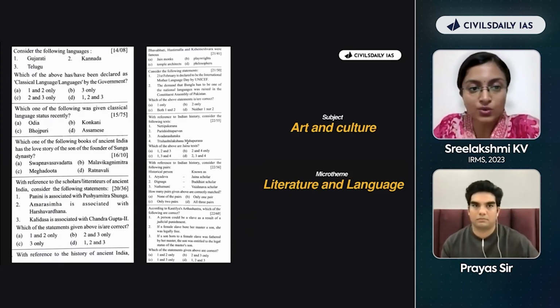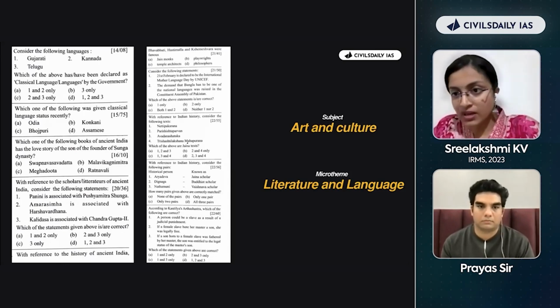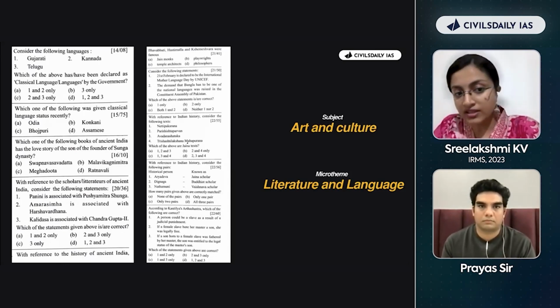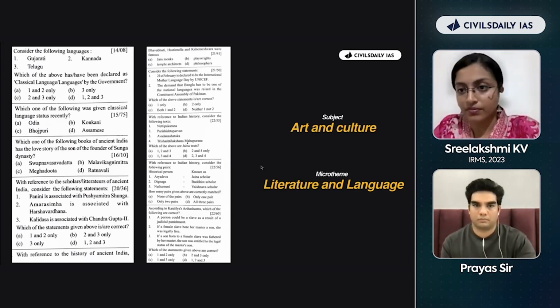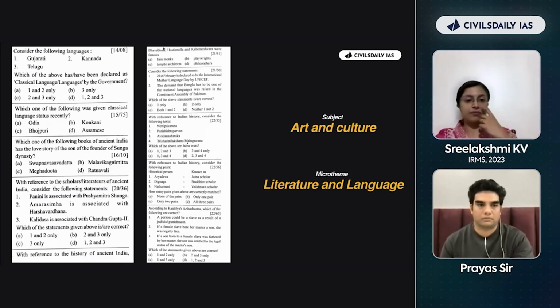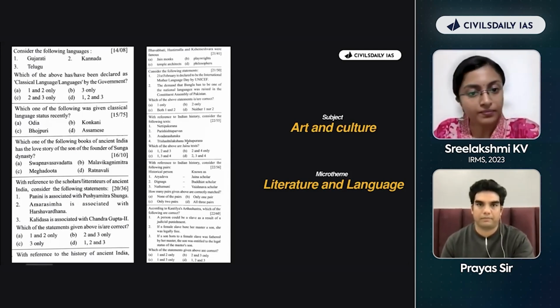Again, you can see which one of the following books of ancient Indian history has a love story. 4 options have been given. One of them is the right option. I need to also study the authors of the other 3 wrong options. All right. And which dynasty, which was the time period it was written. These are the things which I need to read about it. 3 level preparation of PYQ. Okay. I think a basic idea everybody would have got.